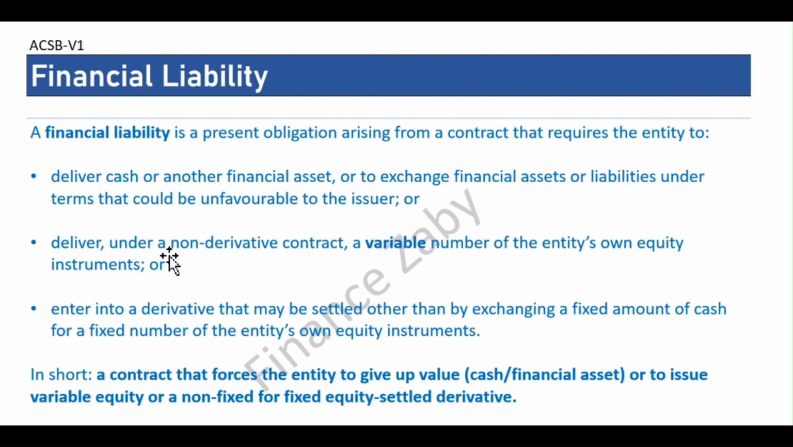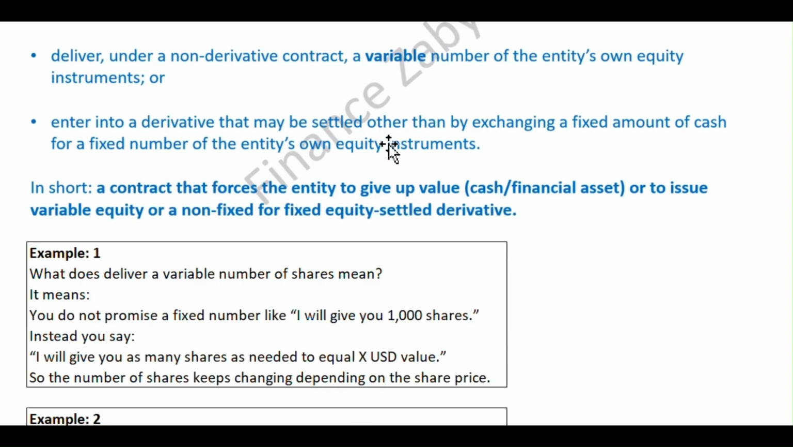Or deliver under a non-derivative contract a variable number of the entity's own equity instrument. So what is the meaning of a non-derivative contract? A variable number of the entity's own equity instrument. We can understand by looking at example number 1. What does deliver a variable number of shares mean? It means you do not promise a fixed number like I will give you 1000 shares. Instead you say I will give you as many shares as needed to equal X value.